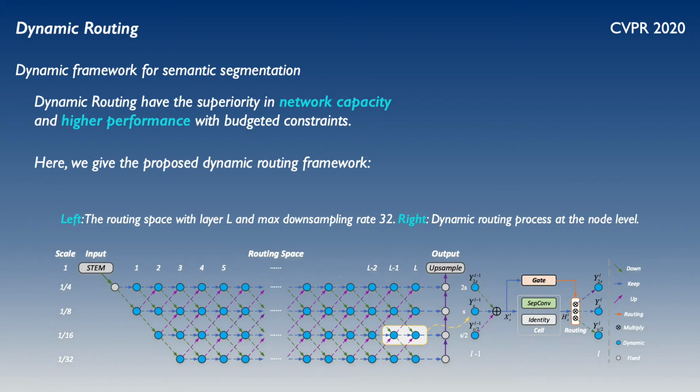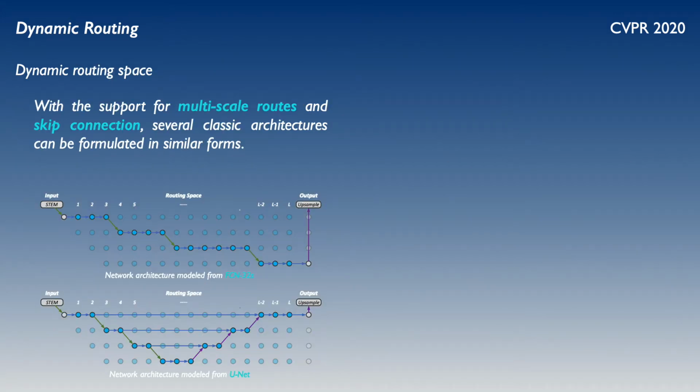Here we introduce our solution, the dynamic routing framework for semantic segmentation. As is illustrated in the figure, we do not design or search for a specific architecture, but give the dynamic routing space with low L and max downsampling rate 32. In the proposed framework, the forward inference passes will be generated in each node. That means given an input image, each node will generate data-dependent routes and transform to different resolutions according to the input features. So the proposed dynamic routing is claimed to have superiority in network capacity and higher performance with the budgeted constraints.